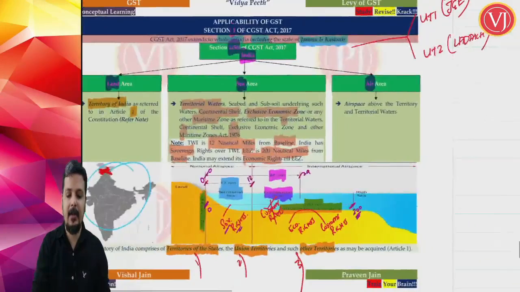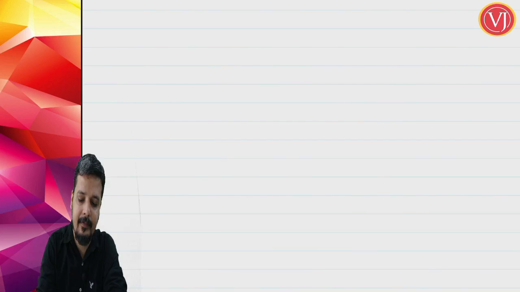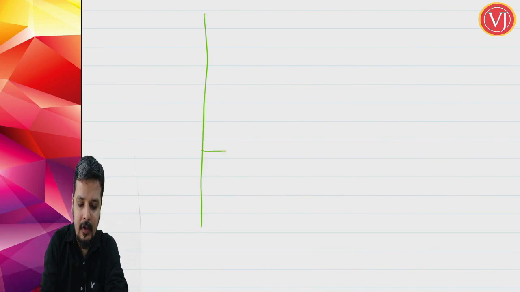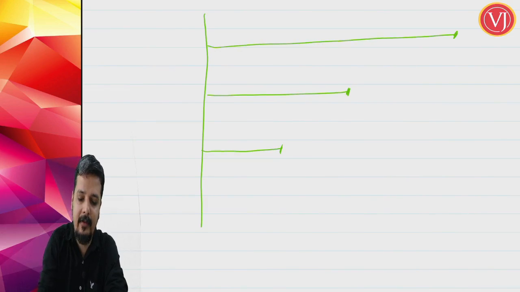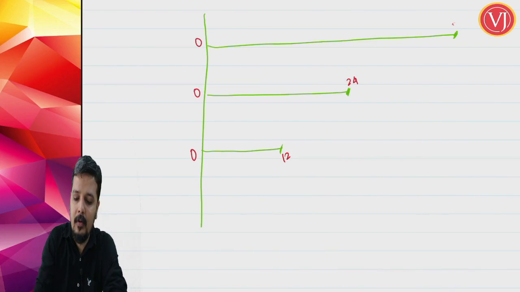So if I were to tell in another simple way, what are we talking about? If you take a baseline, when you talk about 0 to 12 nautical miles, then 0 to 24 nautical miles, then 0 to 200 nautical miles. 0 to 12 nautical miles is the territorial waters of India. 0 to 24 nautical miles is the contiguous zone of India. 0 to 200 nautical miles is the exclusive economic zone.